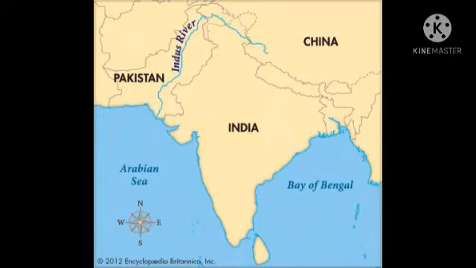So our southern part of India is surrounded by the Bay of Bengal, Arabian Sea and Indian Ocean, the water bodies. So it is called a peninsula. Like the north, our North India is surrounded by land. So our India is surrounded by water on three sides and land on one side.